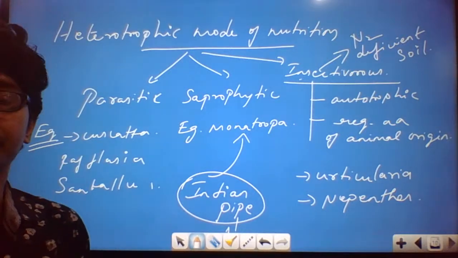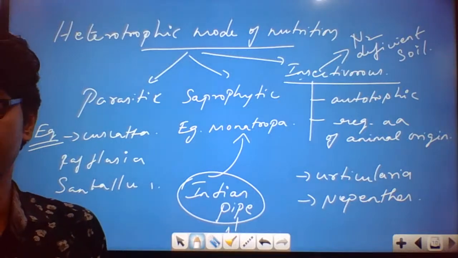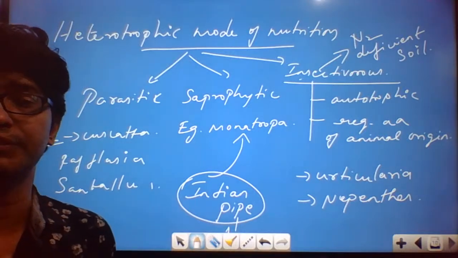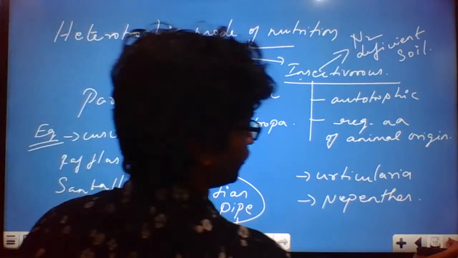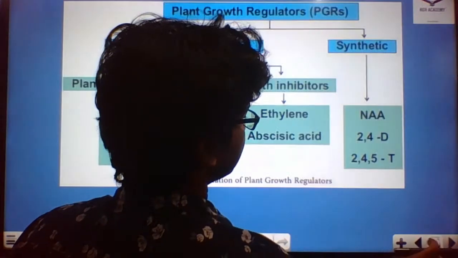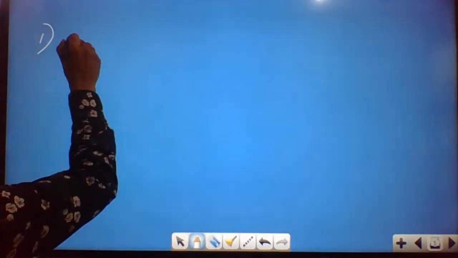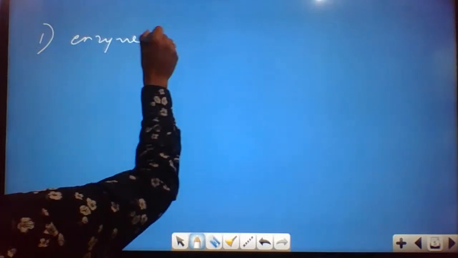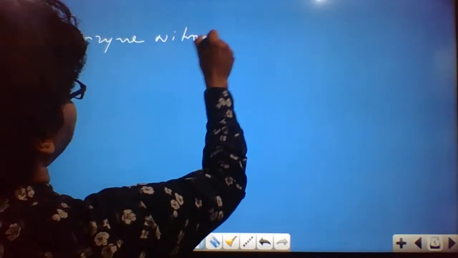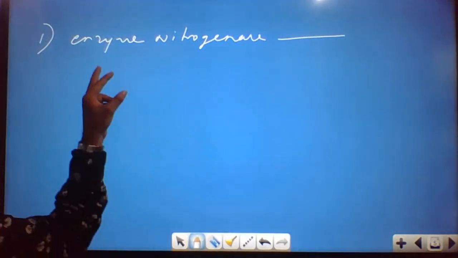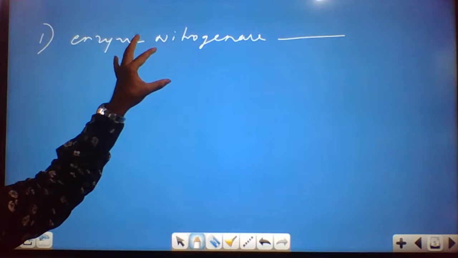Okay, so the question comes like this: enzyme nitrogenase is what type of protein? What is the unit which is present in the enzyme nitrogenase? How do you answer? What type of complex could you see in the enzyme nitrogenase? What does the enzyme nitrogenase consist of? Can you answer this question?